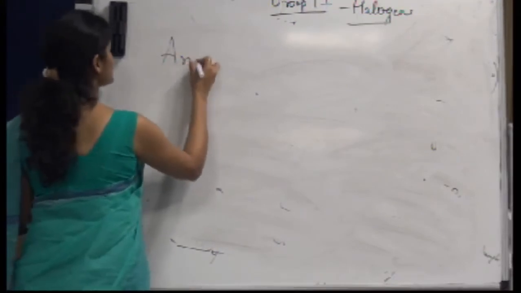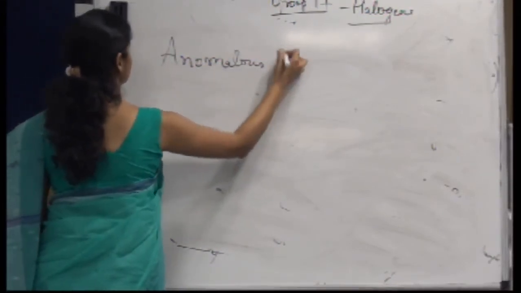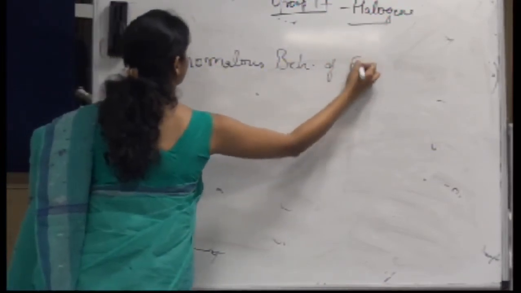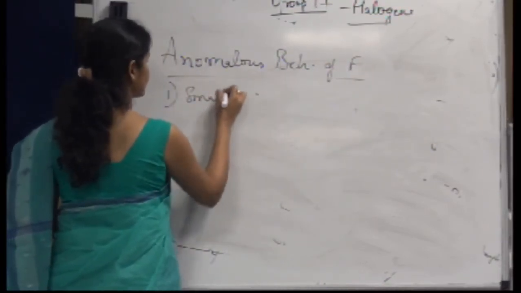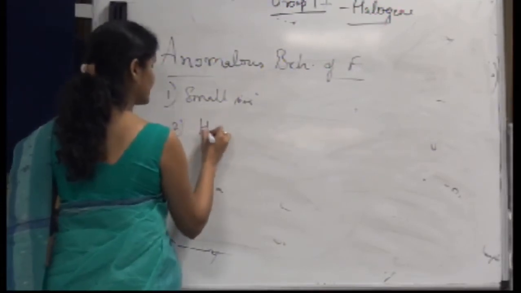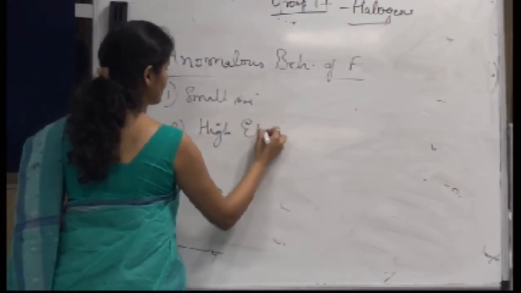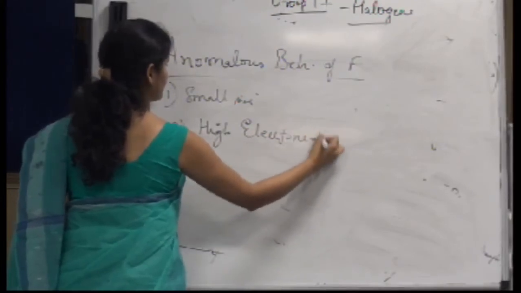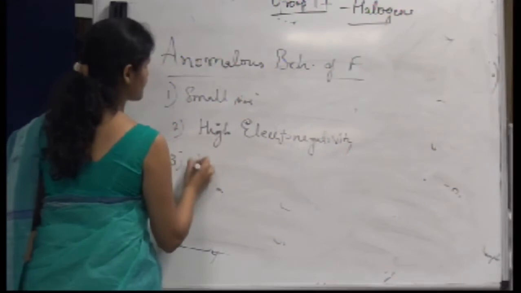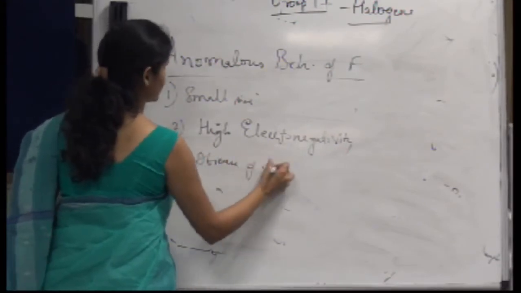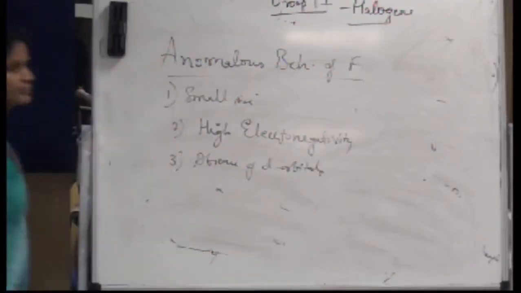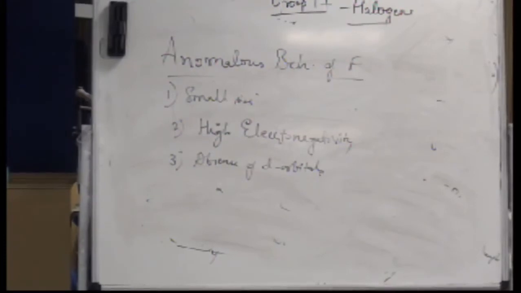So what is the anomalous behavior of fluorine? Small size, high electronegativity, and absence of d orbitals, right? So you can justify n number of facts using these properties of fluorine. So basically, what are the consequences of this anomalous behavior of fluorine?